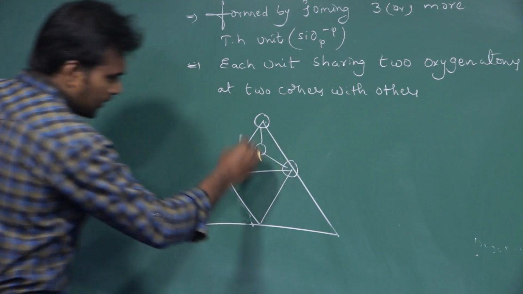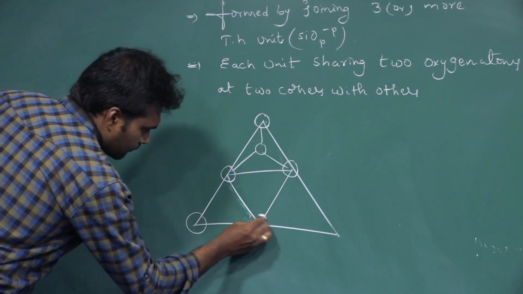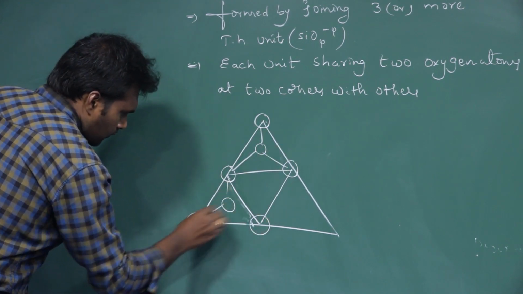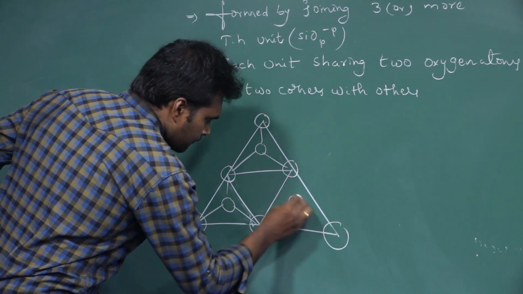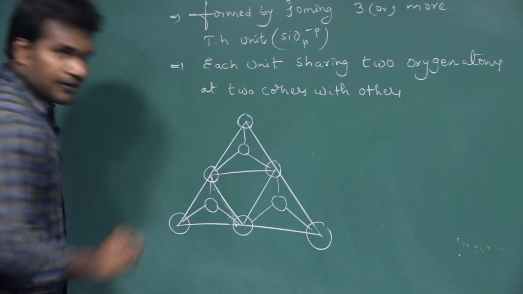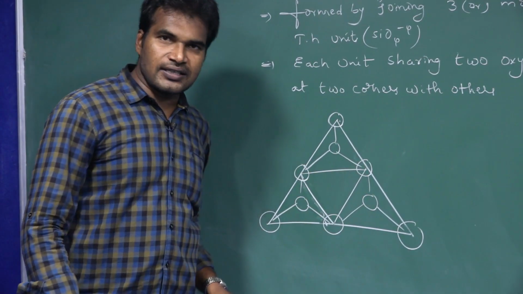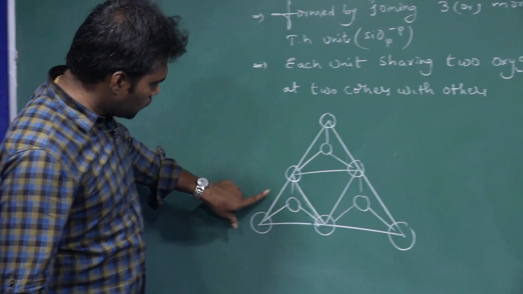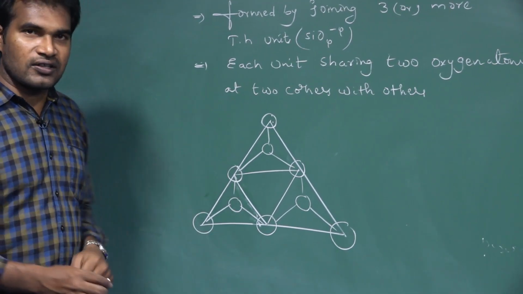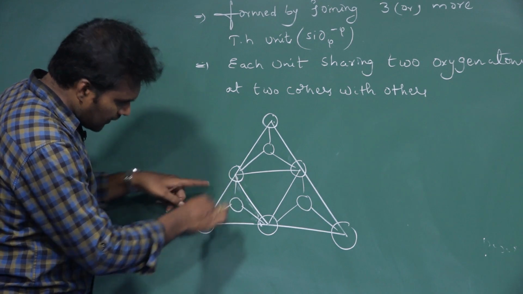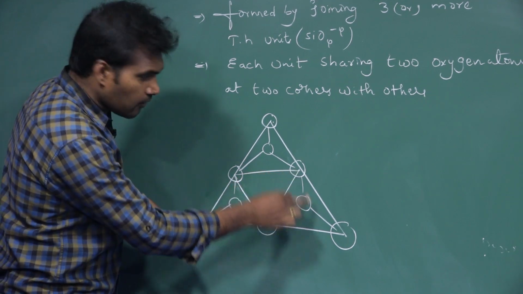This is one silicate unit. This is another tetrahedral unit. This is another tetrahedral unit. How many tetrahedral units are there? 3. 1, 2, 3. And how many oxygens does each unit share? This oxygen is shared by this unit. This oxygen is shared by this unit.